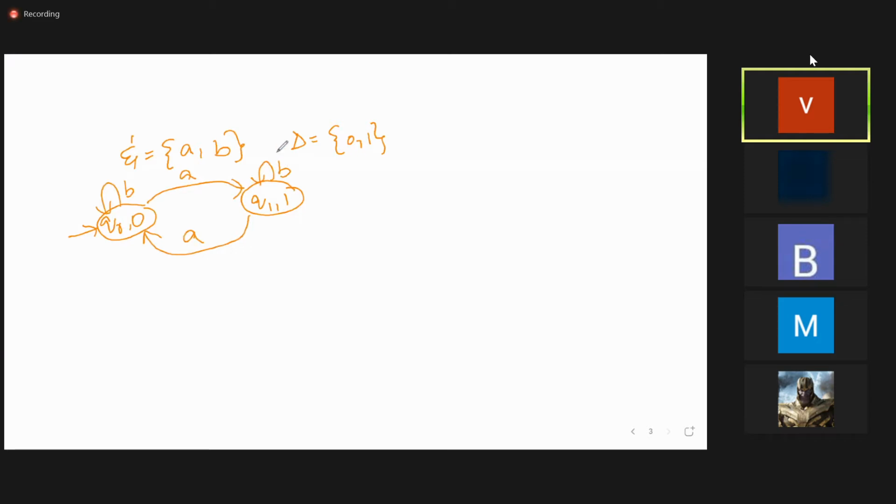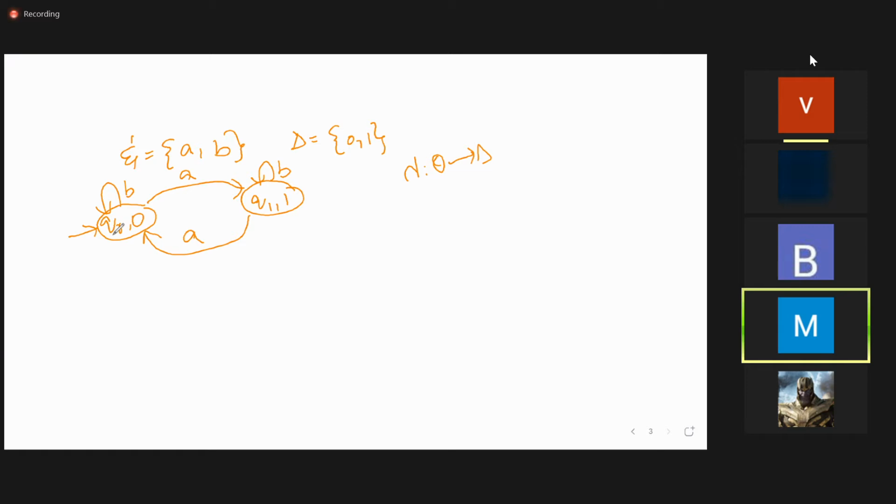Okay, assume this is the transition diagram. From this transition diagram, what is the lambda for Q0? What I told you is that lambda is nothing but the output alphabet of the state. What is the Q0 output alphabet? What is lambda for Q0?